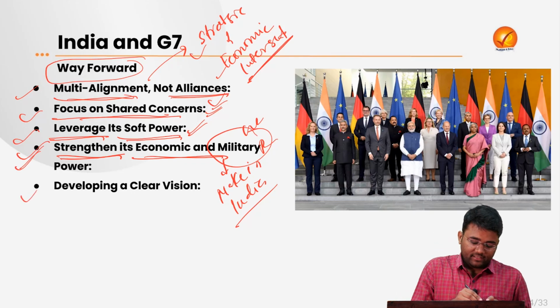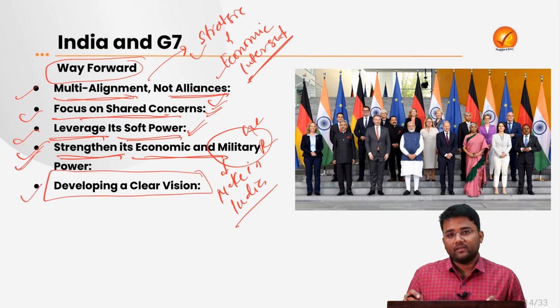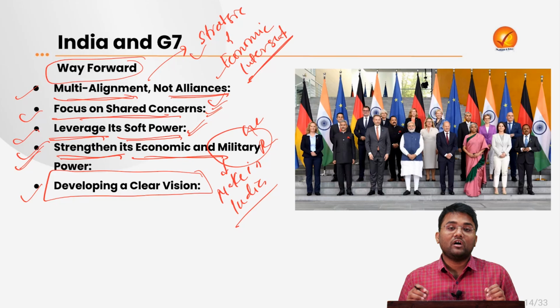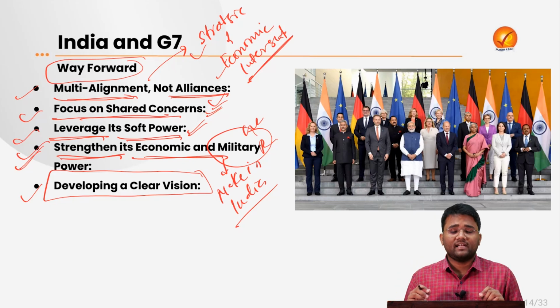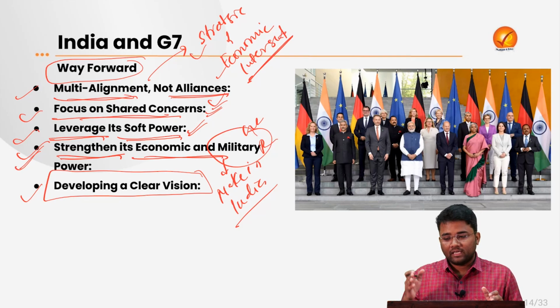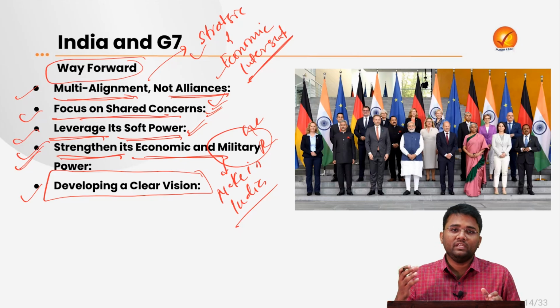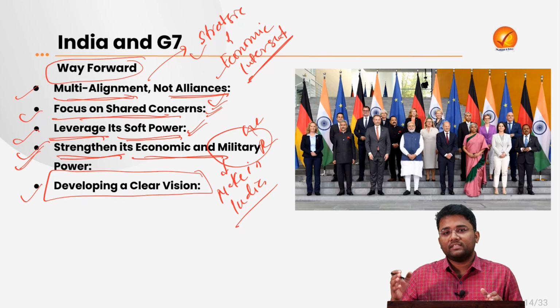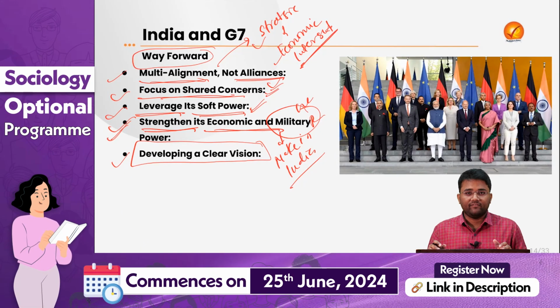Next, there is a need for developing a clear vision, whether that vision is related to economic engagement or to our stand on the Russia-Ukraine war and the Israel-Hamas conflict. We need to have a clear vision, we have to take a proper stand, because India at this point of time, with its economic growth and its demographic dividend, has been placed in a very comfortable position, and we need to utilize that position, because that will help in serving the interest of India, the interest of the global order, and it will also help India to become a developed country by 2047.